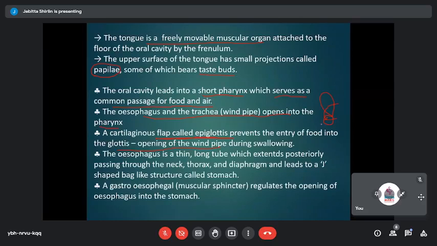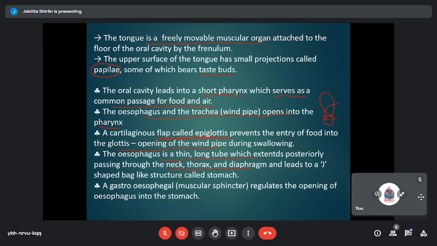And when you look at the esophagus, it is again a thin, long tube, which is the food pipe, and it extends posteriorly, passing through the neck, thorax, and the diaphragm. So it has its location partly in the neck, followed by the thorax and the diaphragm. It starts from the neck and is a continuation of the pharynx.